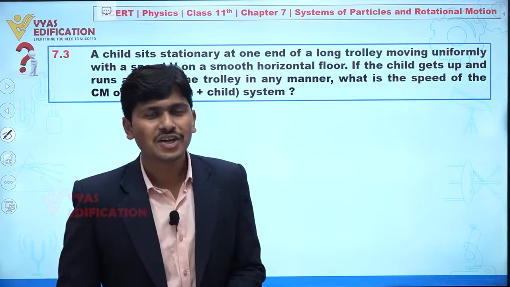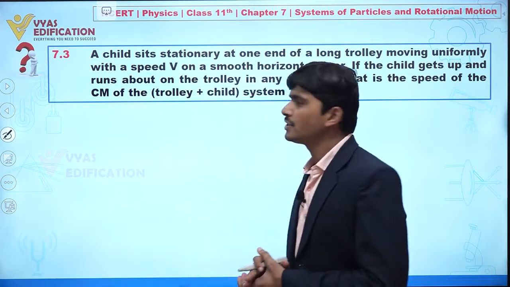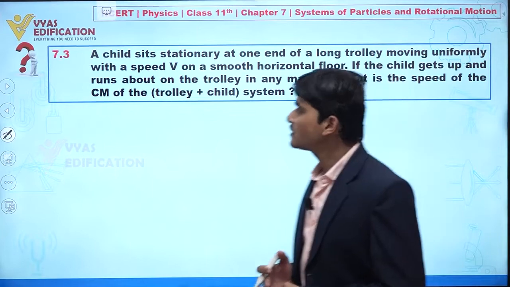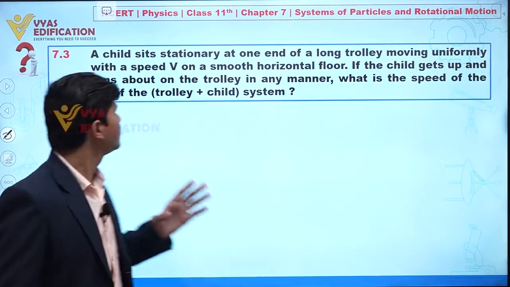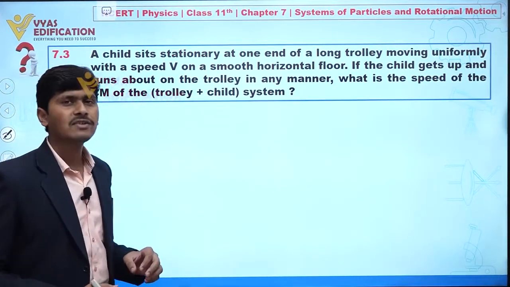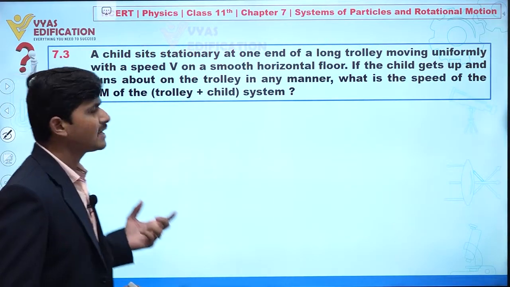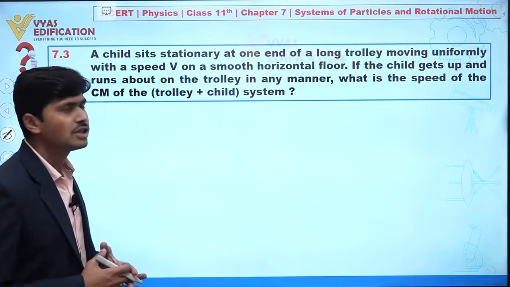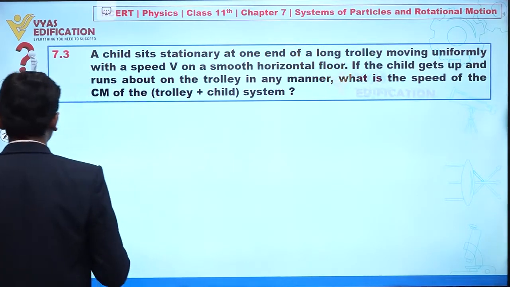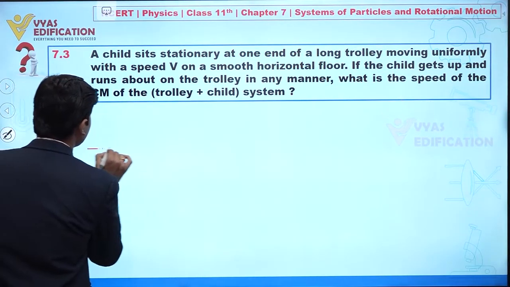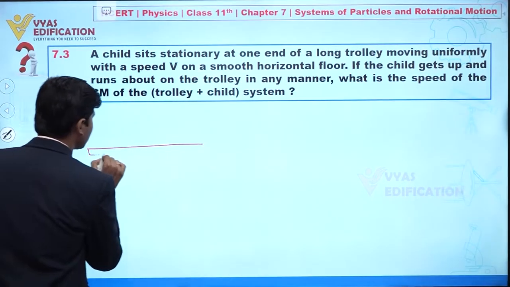Now students, we are going to discuss question number 7.3, and in this question it is given that a child sits stationary at one end of a long trolley moving uniformly with a speed v on a smooth horizontal floor. Clear? So now let's suppose this is a trolley.